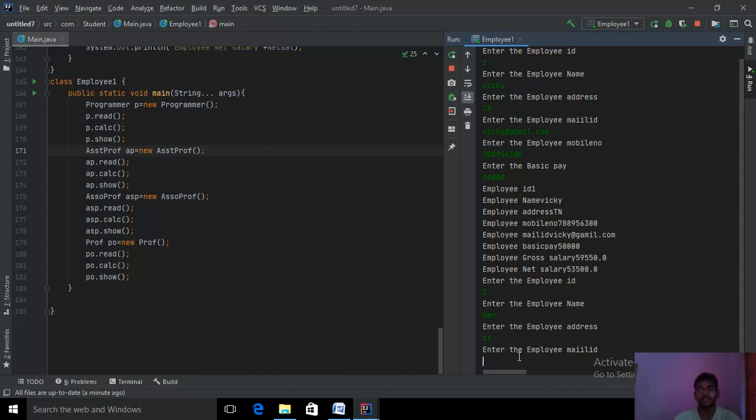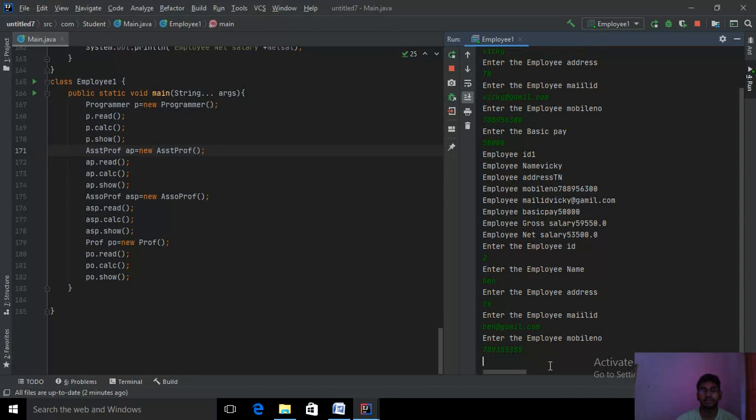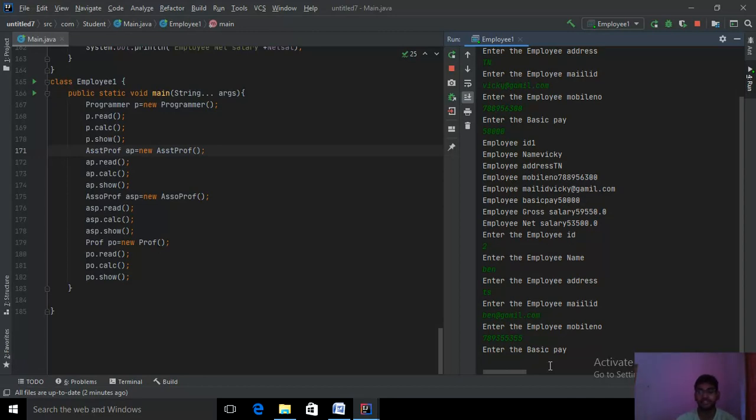Employee mail ID ben@gmail.com. Employee mobile number, I'm giving some unknown number. Again it is asking for the basic pay. I'm giving 40,000.